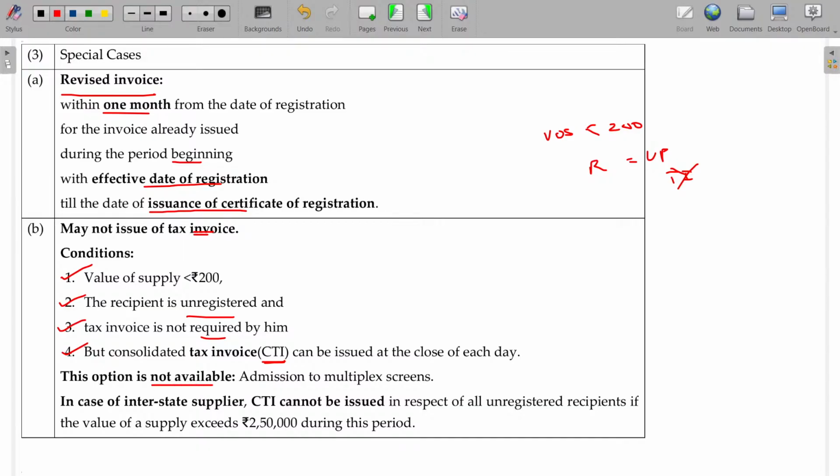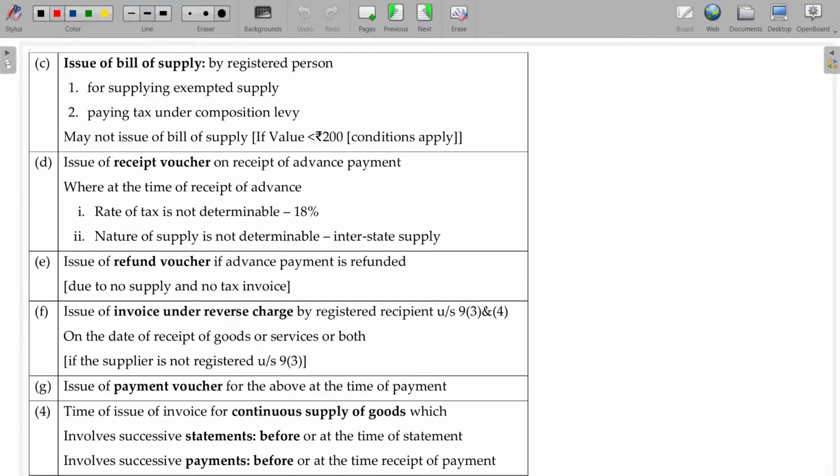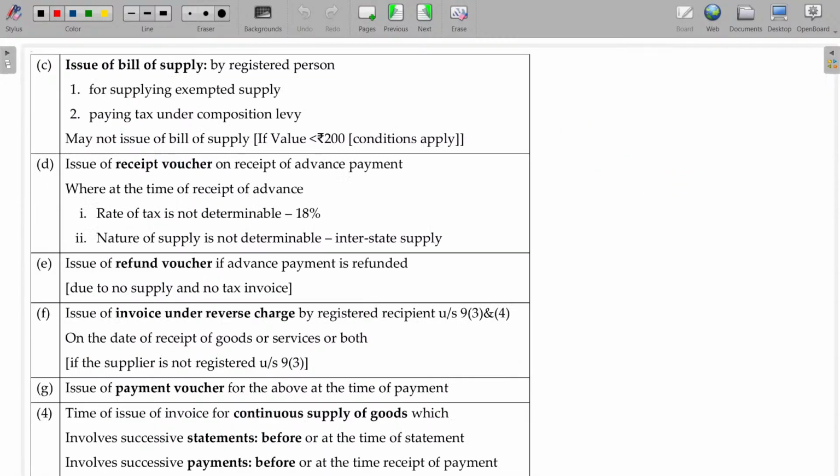This option is not available for admission to multiplex screens and cinema theatres. Similarly, in case of an interstate supplier, a CTI cannot be issued in respect of all unregistered recipients if the value of supply exceeds 2.5 lakhs during this period. If the overall value is more than 2.5 lakhs, they cannot issue a CTI. Clear?